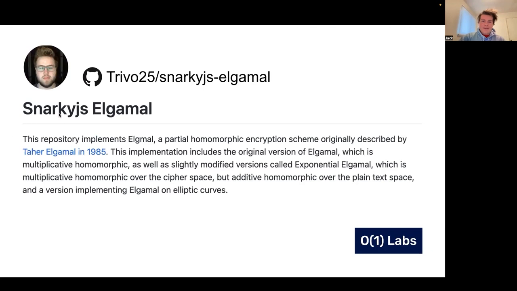We also have El Gamal from Trevo. He also works at O(1) Labs, but has done this, I think, on his own. So this is a partial homomorphic encryption scheme that you can use for things like private voting or also proving cosine similarity of two encrypted things. So this could be cool if you wanted to build something like a matchmaking service based on people's browser history without revealing what their browser history was.